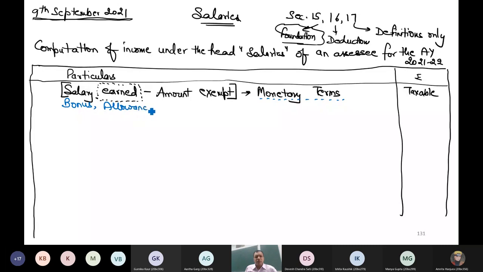What are allowances? Normally any payment from the employer to the employee to meet a specific expenditure is an allowance. Like bonus I can spend as an employee for any purpose, but allowances are given to meet some particular purpose, like for meeting the children education needs. Might be my company is giving me allowances, so that will be known as children education allowance, where I should spend it only on education purpose.